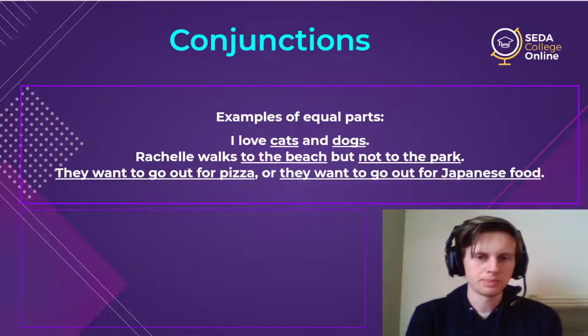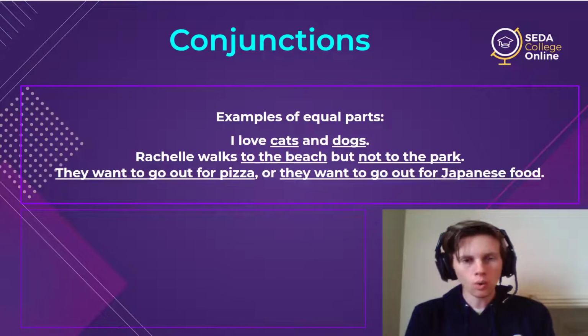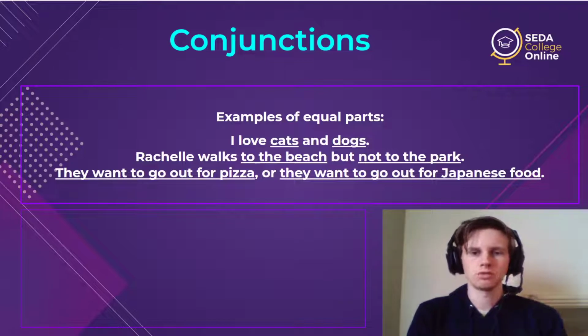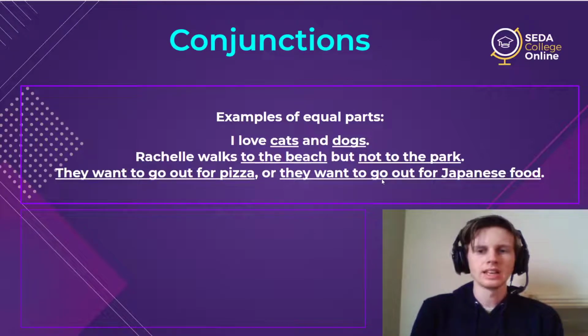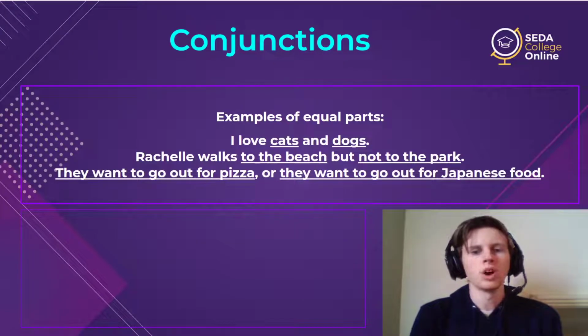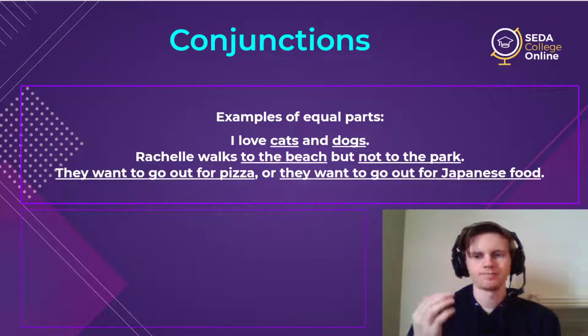I want to go out for pizza. They want to go out for pizza, or they want to go out for Japanese food. So now we still have equal parts, but now it's just an entire sentence. So that's what I mean, these types of conjunctions, and, but, or, so, all connect equal parts.